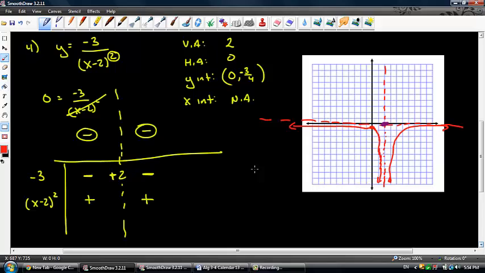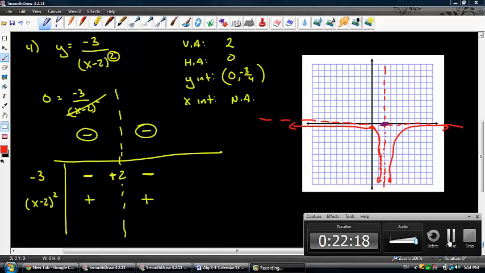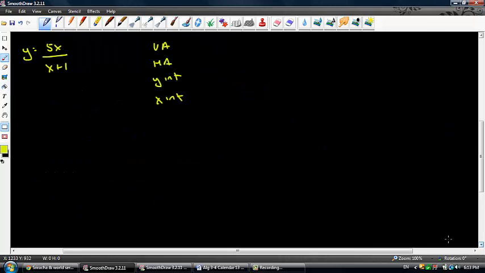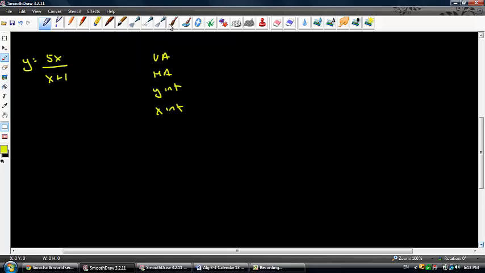Okay. Let's do a couple more. Okay, let's take a look at this next example here. So as always, we're going to do the vertical asymptotes. Vertical asymptote is going to be at negative 1. Horizontal asymptote. Okay, let's take a look at the end behavior of this thing. So if I go y equals 5x over x plus 1.